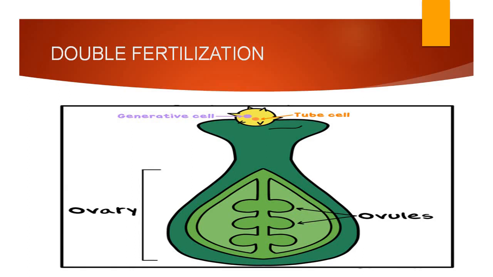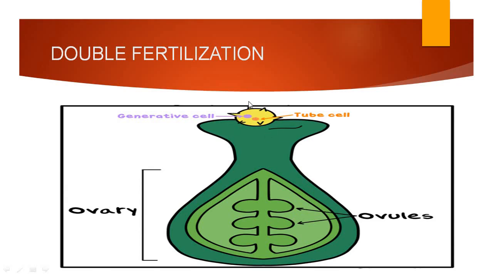Insects, for example, honeybees. When honeybees move from one flower to another flower, these small pollen grains get attached to their legs, and when they sit on the stigma of another flower, these pollen grains get germinated. So in this way, biotic agents and abiotic agents are responsible for the germination of this pollen grain.